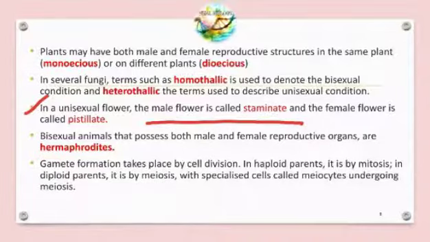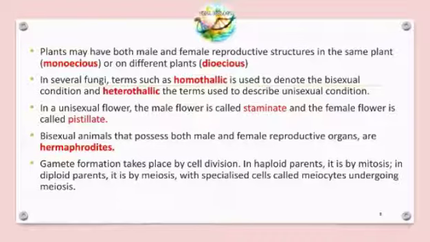Also, in unisexual flowers, the single male reproductive organ is present in a single flower. And when the other flower has the female organ, it is called pistillate, where the pistil is present. The pistil is the female reproductive organ in flowers, and the stamen is the male reproductive structure.